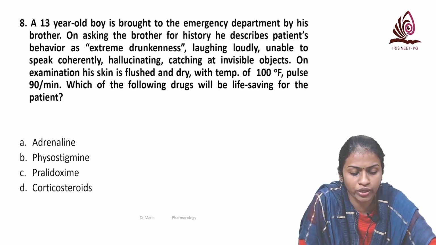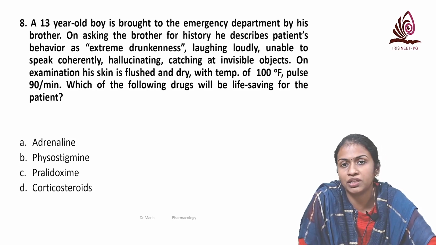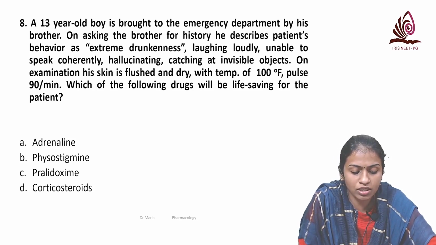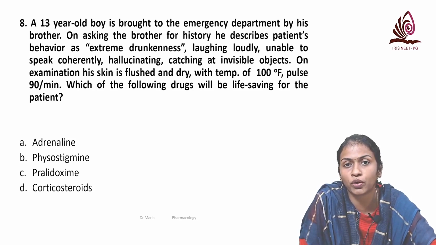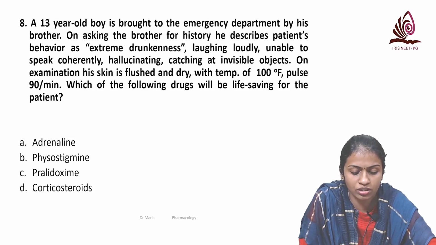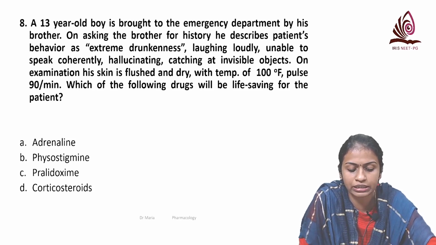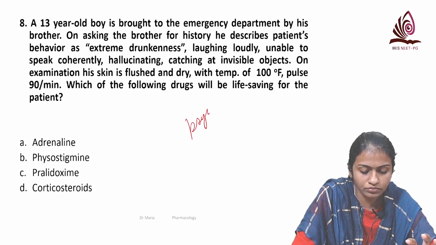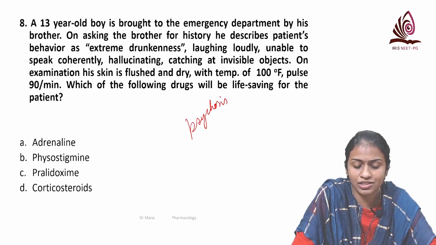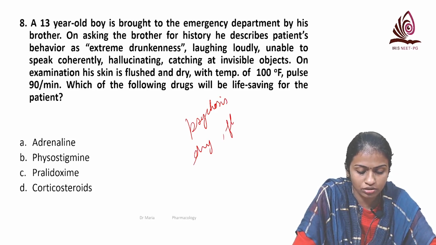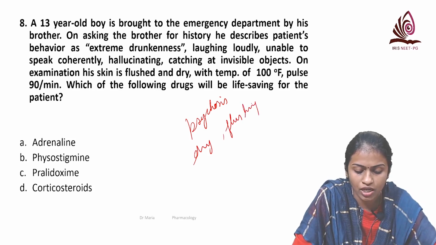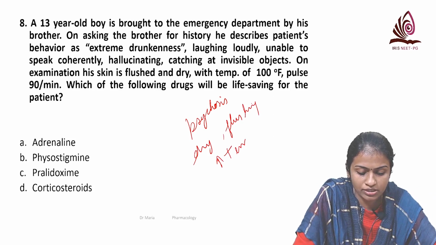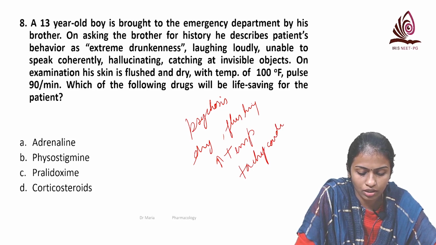So a 13-year-old boy with acute onset of these symptoms, most probably it's a case of poisoning. So the next question comes, what do all these symptoms point to? Which poisoning? There is drunkenness, laughing loudly, unable to speak coherently, hallucinating. Some sort of psychosis is there, right? And then the skin is dry, there is flushing or peripheral vasodilatation. There is increased temperature or fever. Pulse tachycardia is there. Okay.